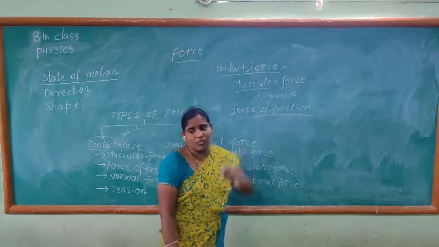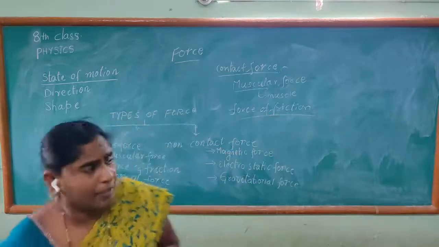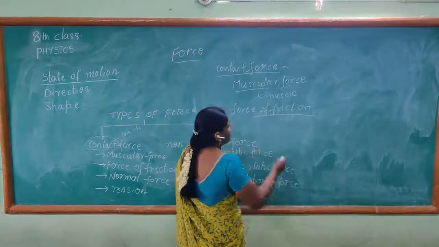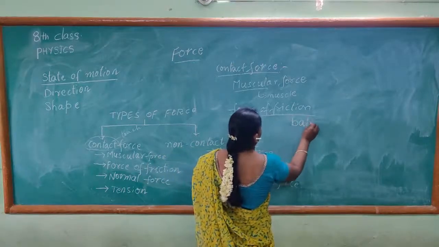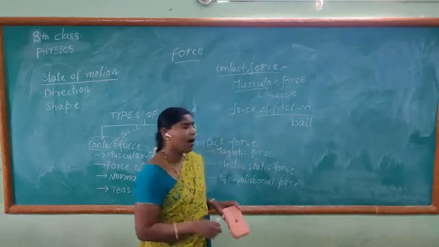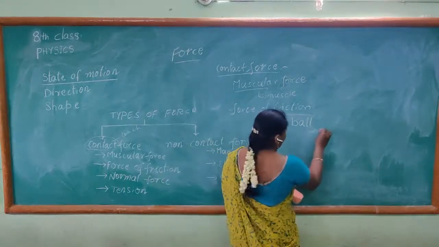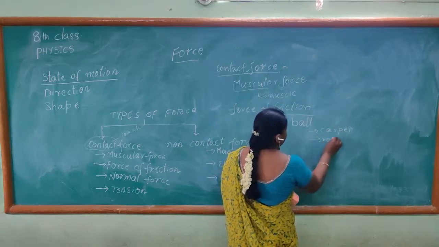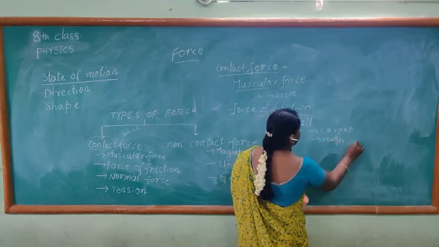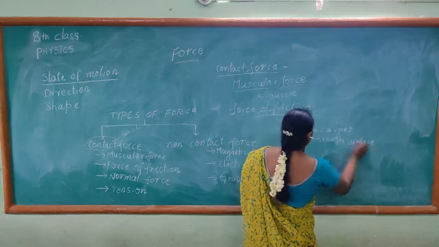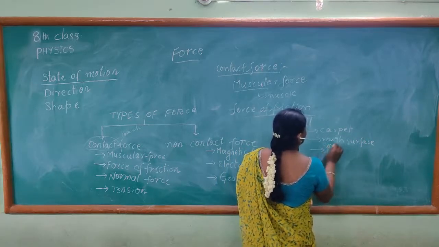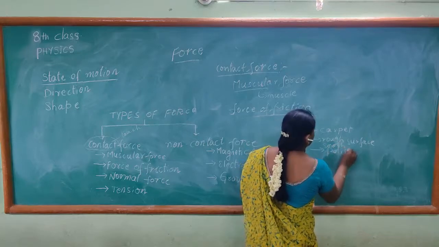In this force of friction, let us take one example. You take a ball and make it move on a carpet, a rough surface, and a smooth polished surface.